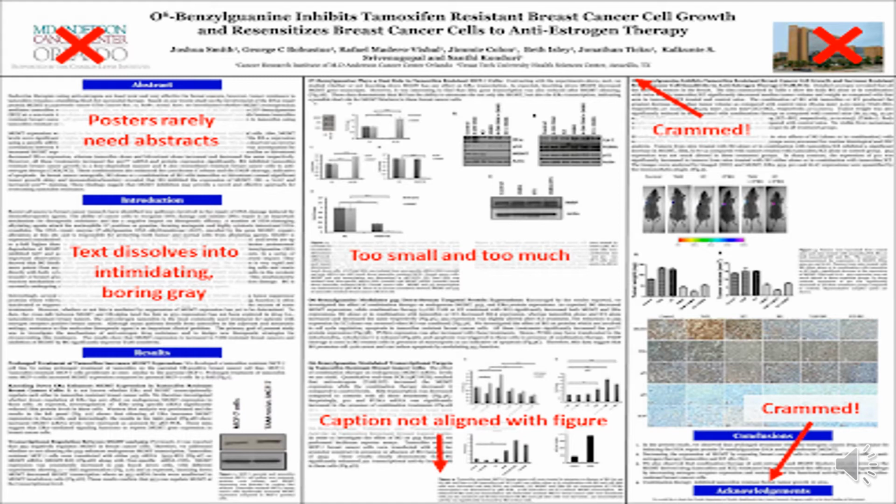The captions are not aligned with the figures, and lastly it's crammed, and there is a picture of the institute which doesn't really add much to the poster. I am sorry if I offended anybody, but this is an example of a bad poster, and this is what we are not supposed to do in our posters.